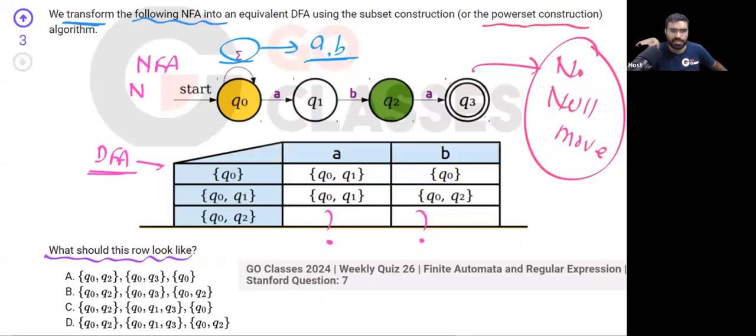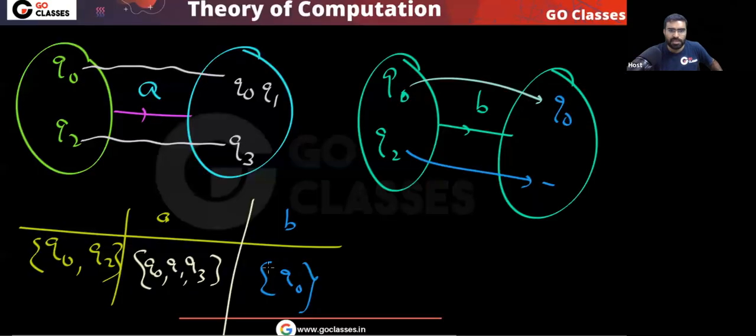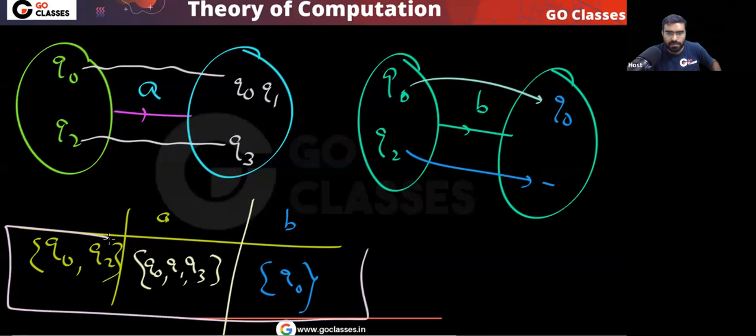So what will be the final answer? You can see this is your Q0, Q2. The question is asking this entire third row. You can see Q0, Q2 is the same. After that, I can say the answer will be option C. Yes or no? This will be your answer.